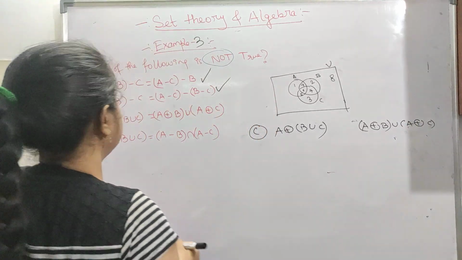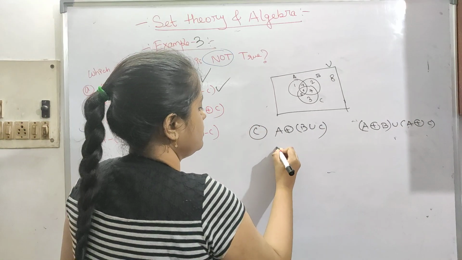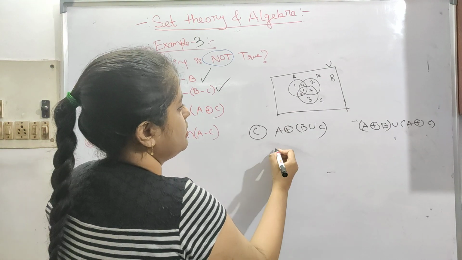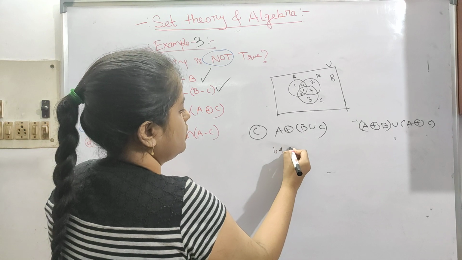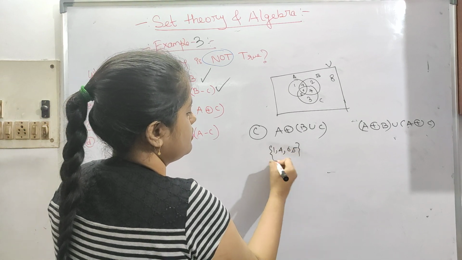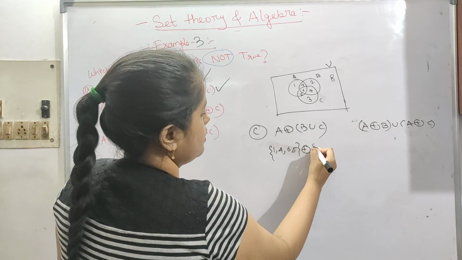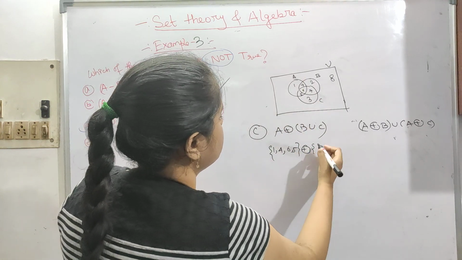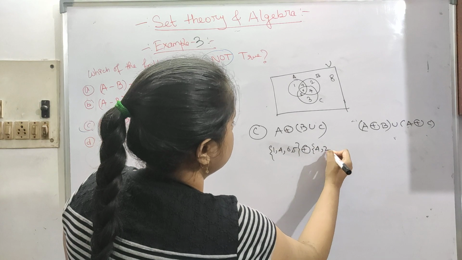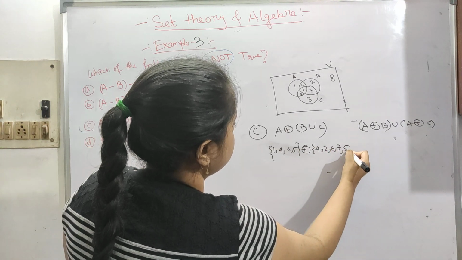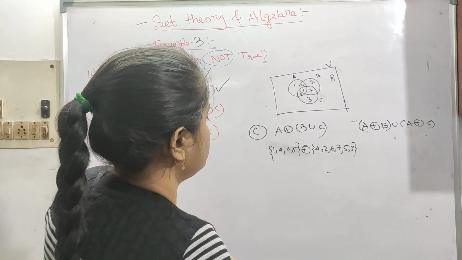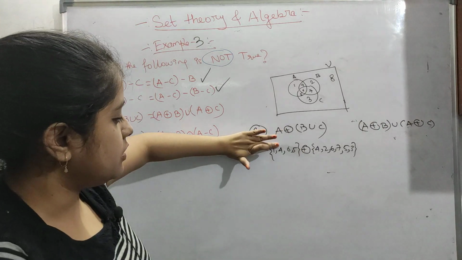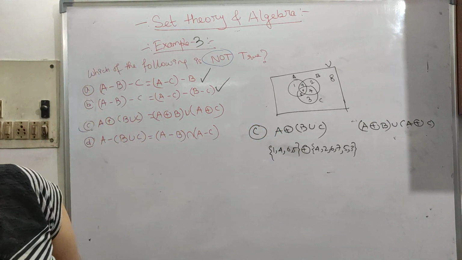Okay, so now first is B union C. A, okay, I am writing A. A means 1, 4, 6 and 5, all this, and B is 4, everything. This is 4, 2, 6, 7, 5 and 3, all this. So we have to take what is not common. Okay, so among this, which are common?